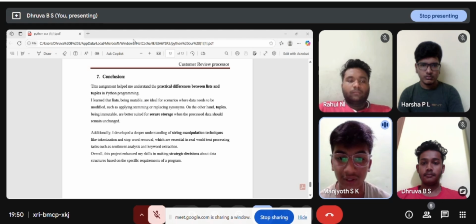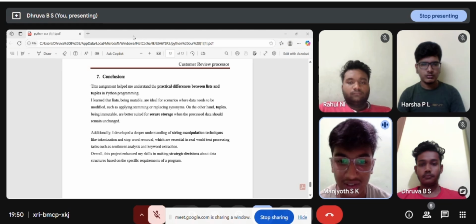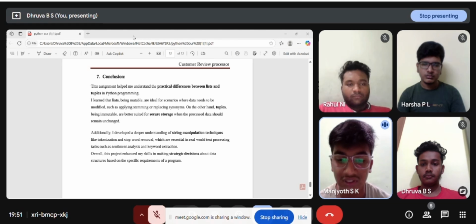Additionally, we developed a deeper understanding of string manipulation techniques like tokenization and stop word removal, which are essential in real-world text processing such as sentiment analysis and keyword extraction. Overall, this project enhanced our skill in making strategic decisions about data structures based on the specific requirements of the program. Thank you.